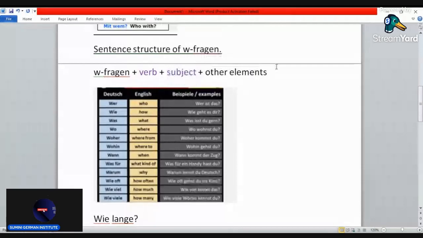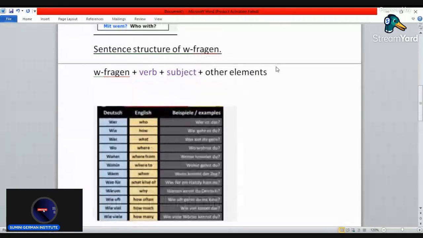So let's start with the first one, wer, who. The first sentence is: Wer ist das? Who is that? According to the sentence structure, let us see if it has followed it.